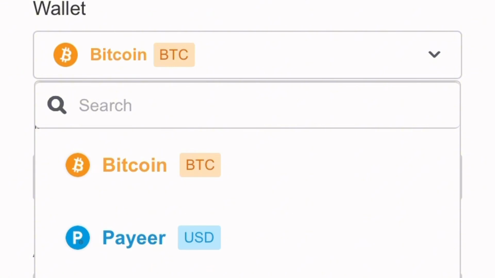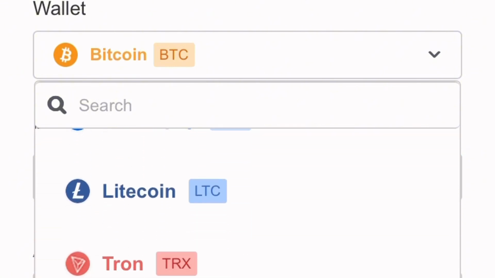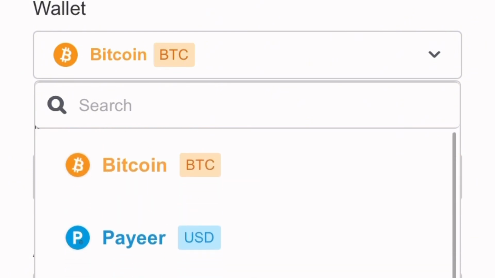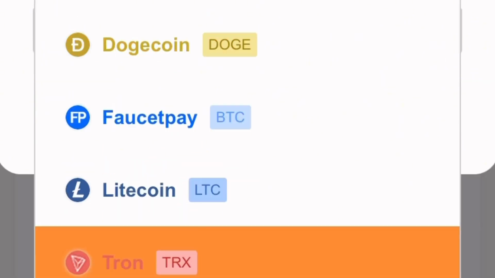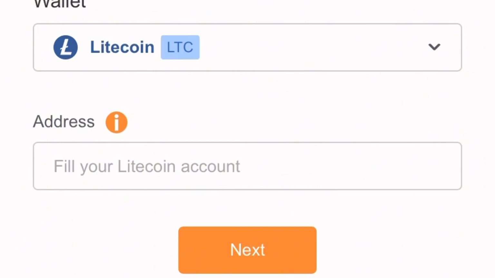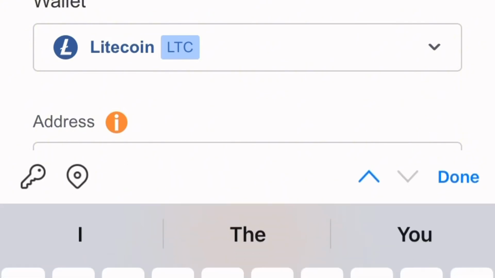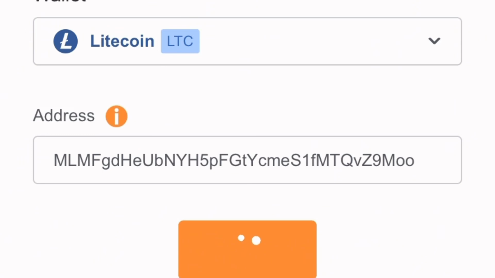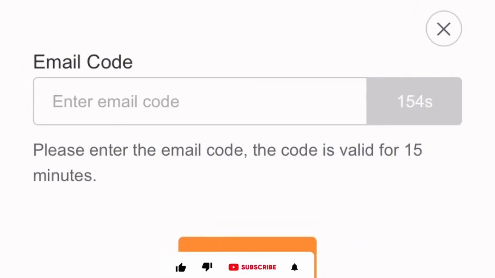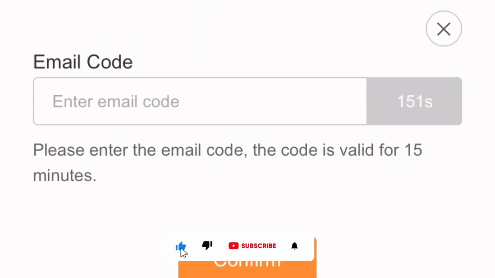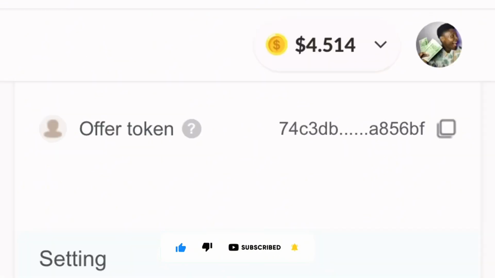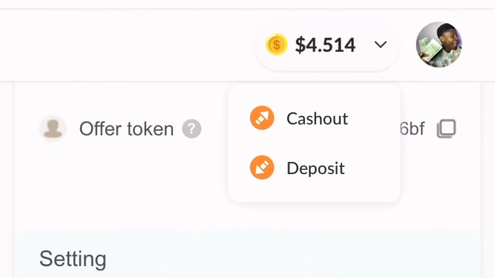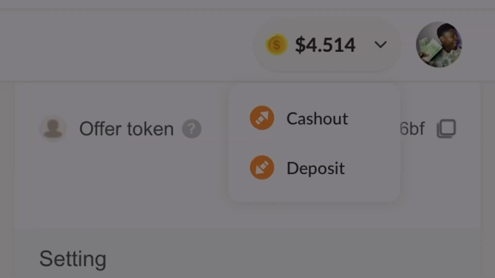You can withdraw your earnings with your Bitcoin, Payeer, Dogecoin, FaucetPay, Litecoin, and the rest of the others. For the sake of this video, let me just say I want to withdraw using my Litecoin. I just have to tap on Litecoin, and it's going to ask you for your Litecoin address. So come down here and paste your Litecoin wallet address, then click on next. A code will be sent to you. Copy that code, input it right here, then click on confirm. Once you've linked your wallet address to your account, the next thing you want to do is come over to cash out, then place your withdrawal on this website.